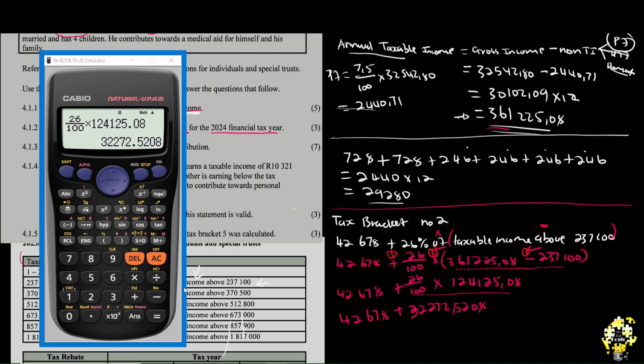42,678 exactly as it is. And now what do we do? We have to add. It's the remaining one. So since this one is already here, we can simply just say 42,678 and see what we get. So it says that the answer is 74,950.5208. This is the amount that you were supposed to pay, but because we have a lenient, rather should I